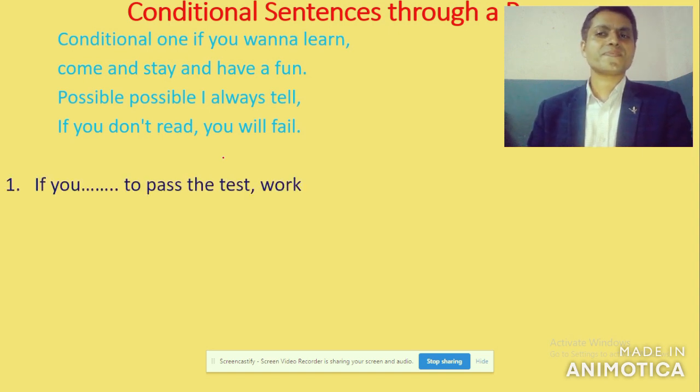Look here. Number one: if you to pass the test, work hard. This is a little bit different from this structure, so I have to explain here. Before this comma is the if clause, and "work hard" is an imperative sentence, right?